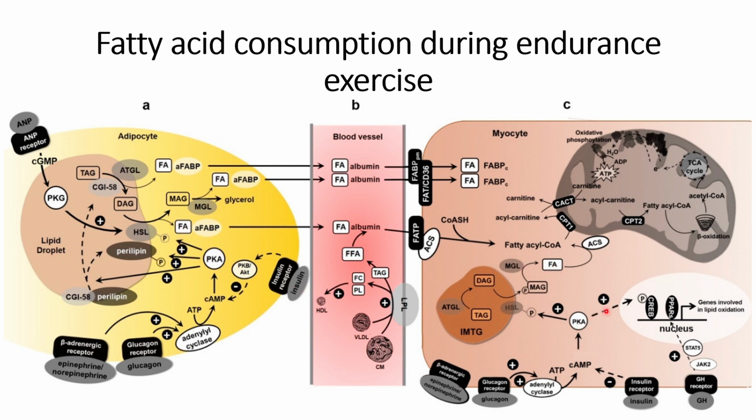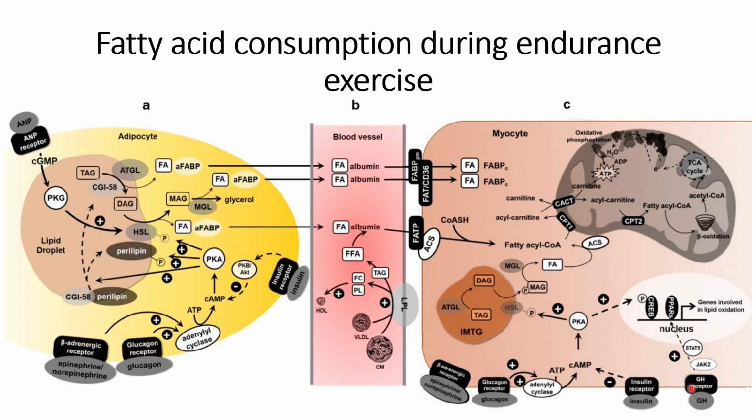This protein kinase will also cause the upregulation of the genes involved in lipid oxidation, so that the oxidation process will also be accelerated, leading to a high production of ATP in the mitochondria.